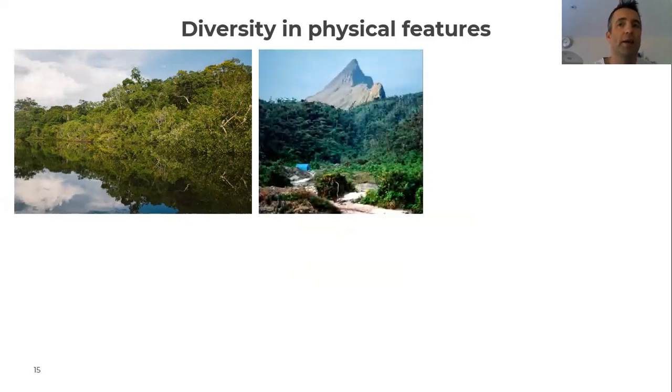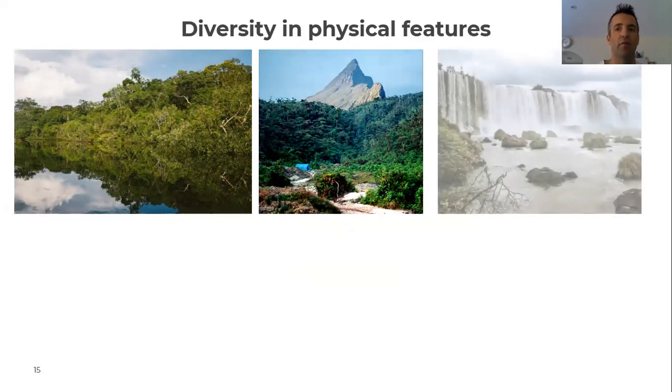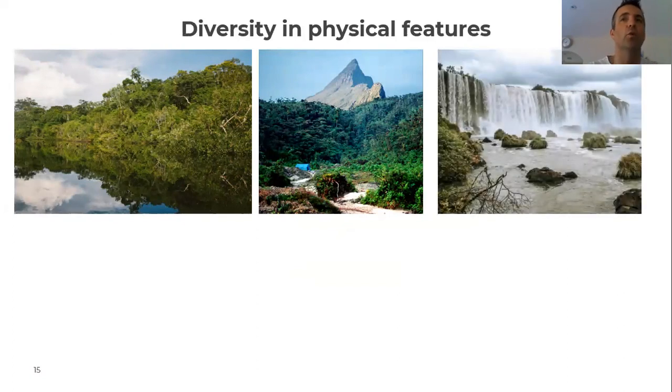Here's the tallest peak in Brazil. Can anybody remember the name of that? That was quite a while ago we spoke about that one. That was Pico de Neblina. And that's the tallest mountain in Brazil. And it's on the border with Venezuela. Then we have the Iguazu Falls, the waterfalls in the south of the country on the border with Argentina. Remember those huge waterfalls, the biggest range of waterfalls in the whole world.